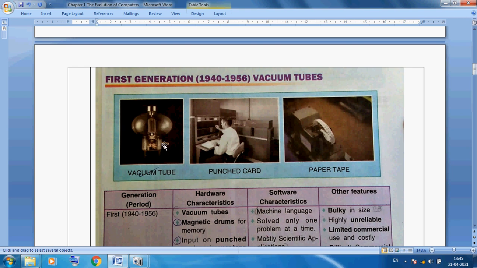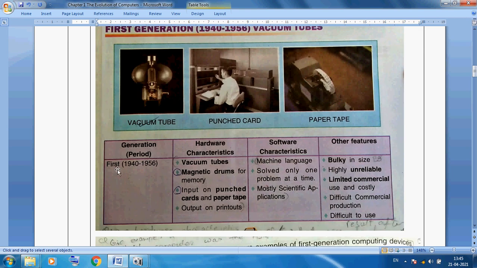Hardware characteristics for 1940 to 56: vacuum tubes or magnetic drums for memory, input on punch cards and paper tape, output on printouts. So these are the hardware used in first generation.